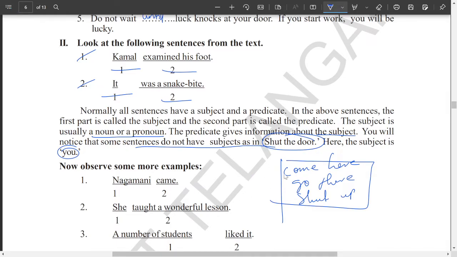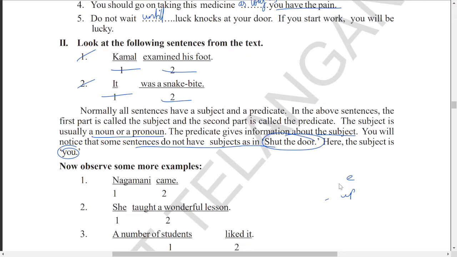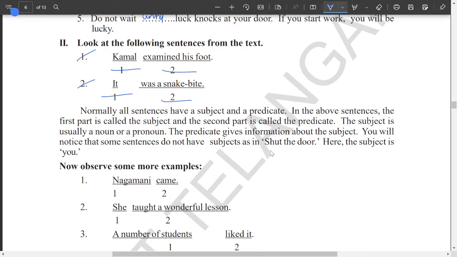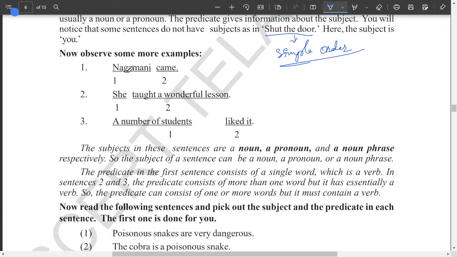Okay, so if at all the type of sentence is asked, remember: those types of sentences which do not have a subject and which directly start with a verb form are called simple orders. Very important. Now we have some other examples here. Nagamani came, she taught a wonderful lesson, a number of students liked it.